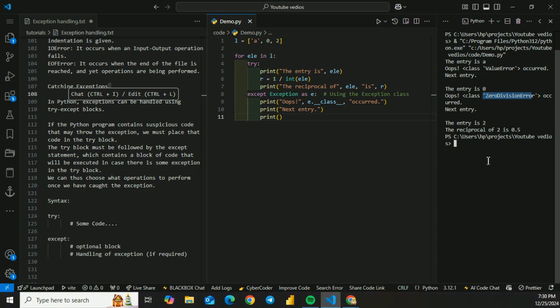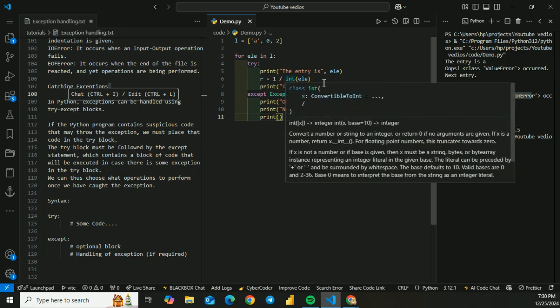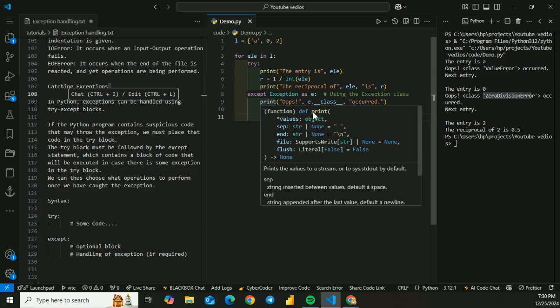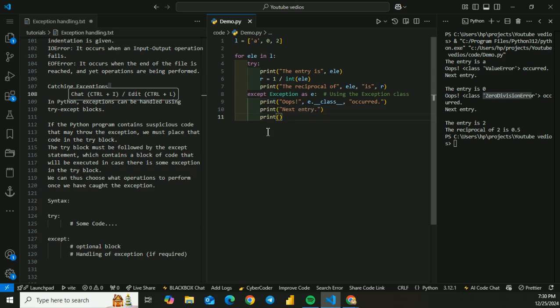Thus we can also write this code as: for i, entry in L, try, then print the entry is entry, where r equals 1 by int of entry, except Exception as e, using the Exception class, and print e class occurred, and print next entry.